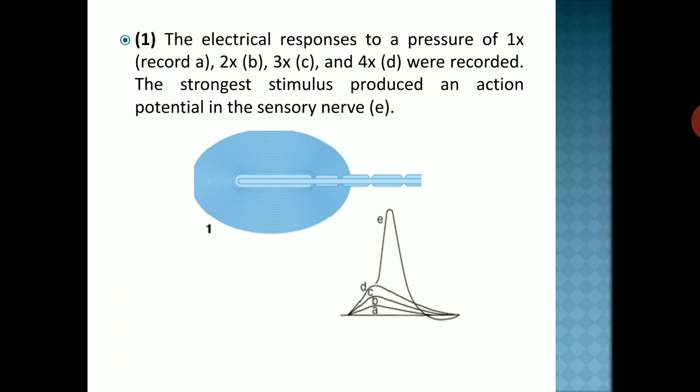So observation after recording electrical responses to pressure of 1x, record A, 2x, record B graph, 3x, C graph and 4x, record of D graph. The strongest stimulus produces action potential in the sensory nerve. So E, this is the action potential. When we give the strongest stimulus, there is an action potential.